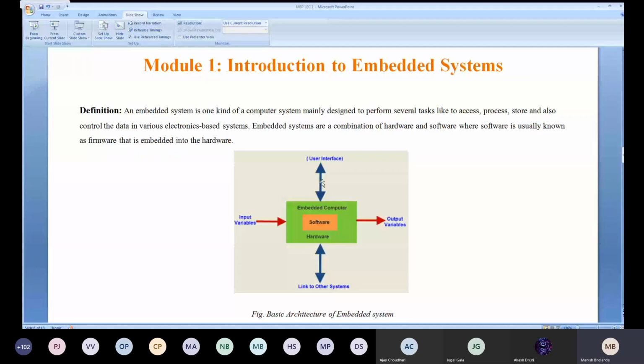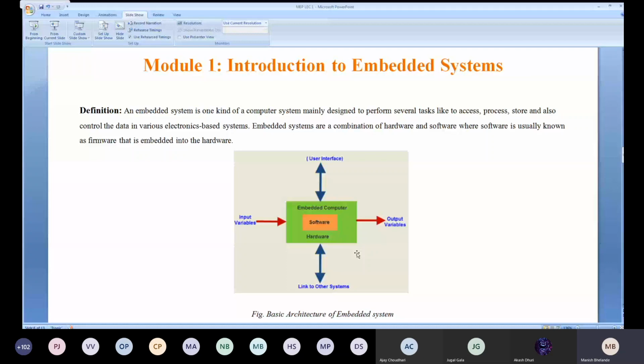It starts taking the input, and as per that input it gets processed on the processor, and the action is performed, and it goes to whatever output devices are connected to it. And next one is the link to the other system. Link to the other system is if you want to add any additional devices to your system. Take an example of a UPS also. That is nothing but one kind of external device, used for power backup. This is just a simple example I have explained to you.